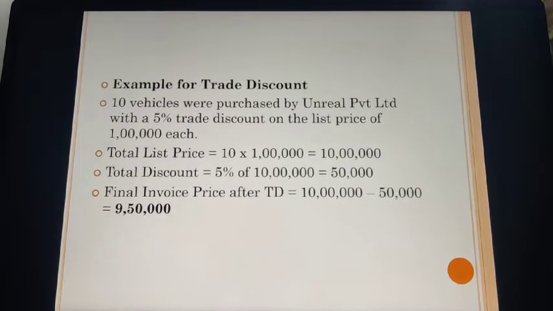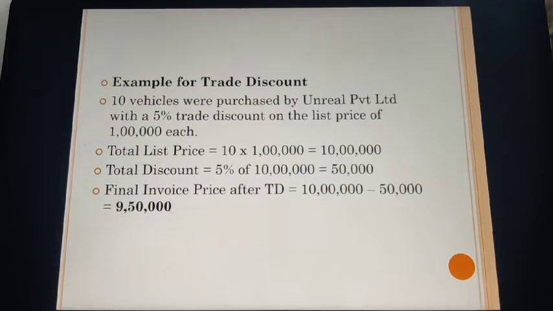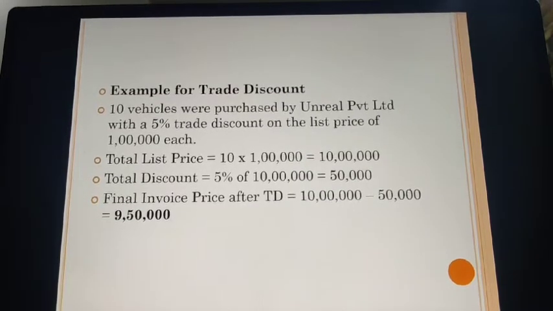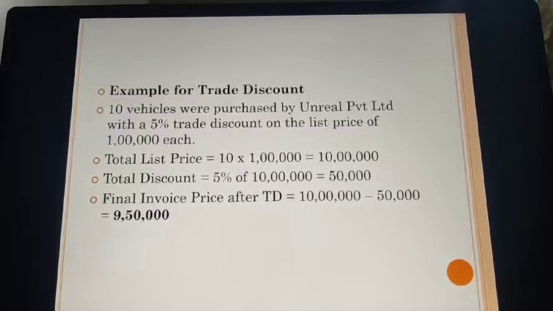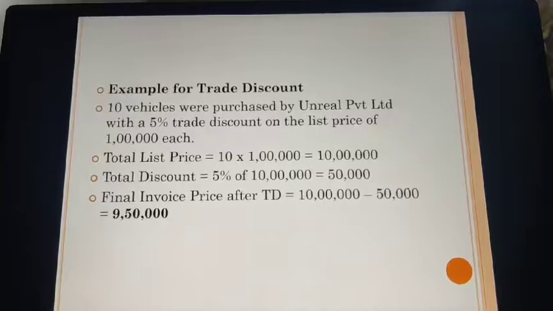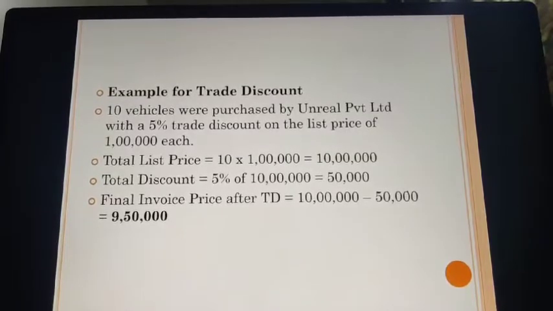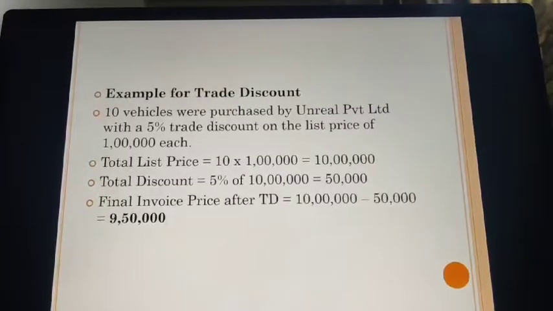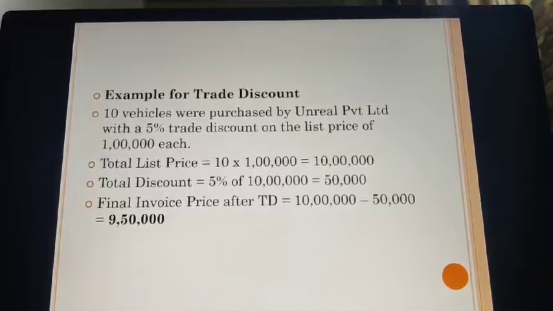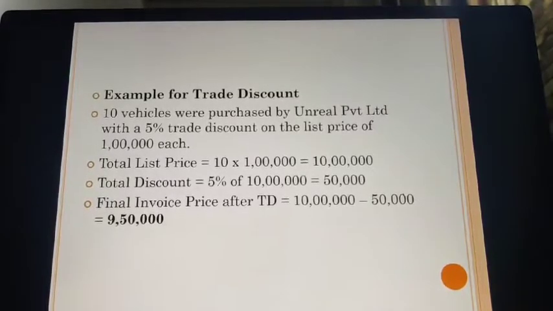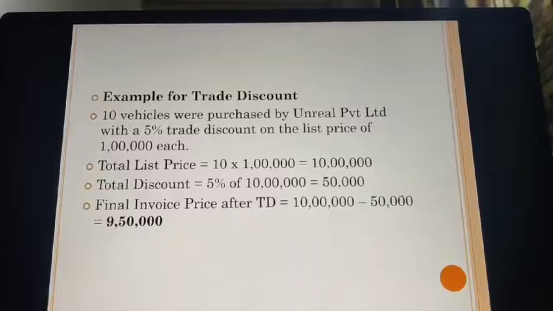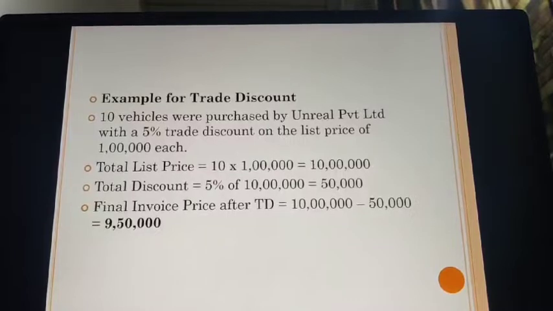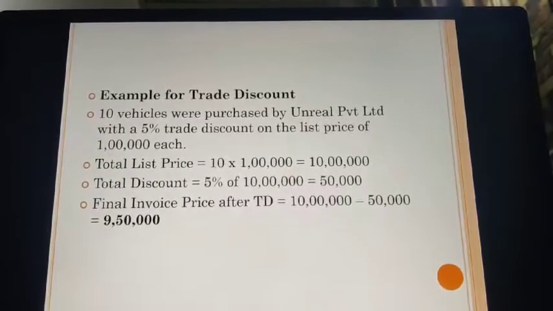Example. For example, for trade discount, 10 vehicles were bought by Unreal Private Limited with a 5% trade discount on the list price of rupees 1 lakh each. Now the total list price becomes 10 units into 1 lakh, that is rupees 10 lakh. Now you are providing a trade discount of 5%. 5% of your rupees 10 lakh becomes 50,000. So your final invoice price after deducting trade discount will appear as 10 lakh minus 50,000, which is equal to 9 lakh 50,000. All right, let us proceed.